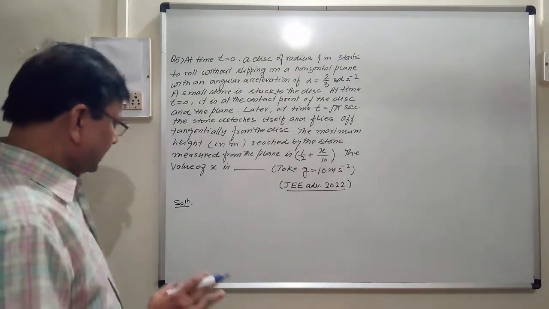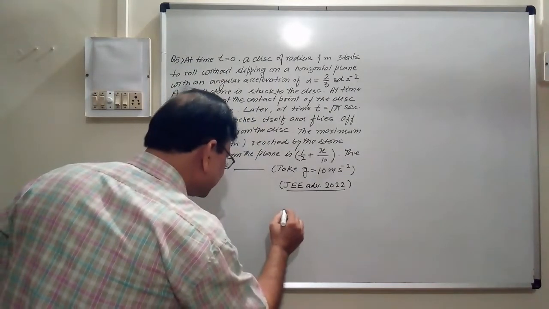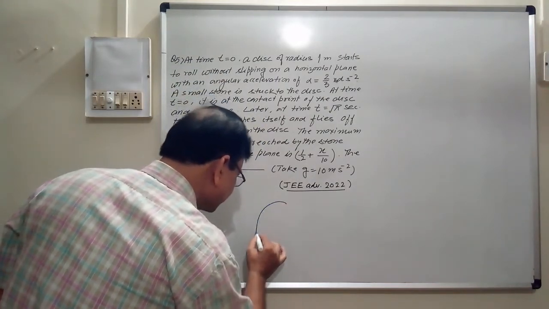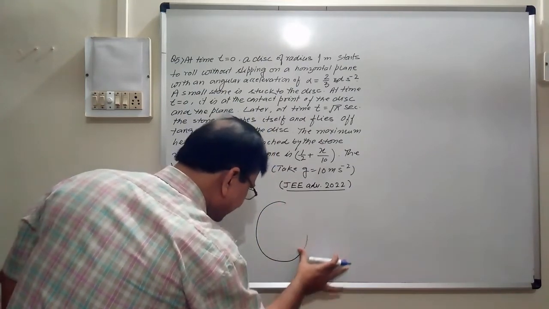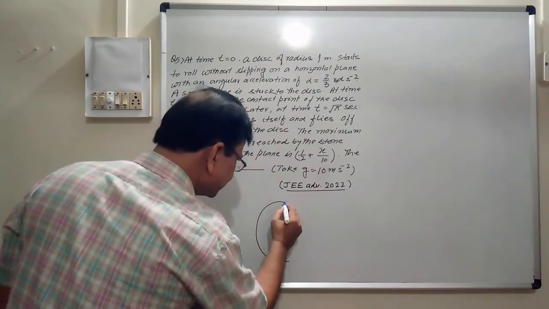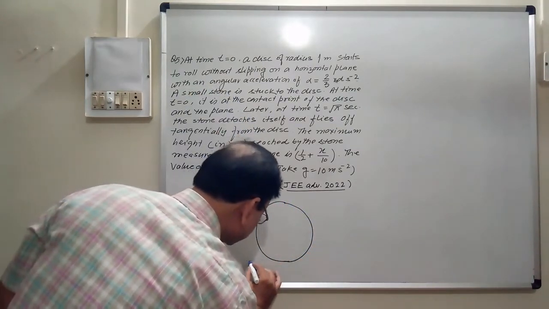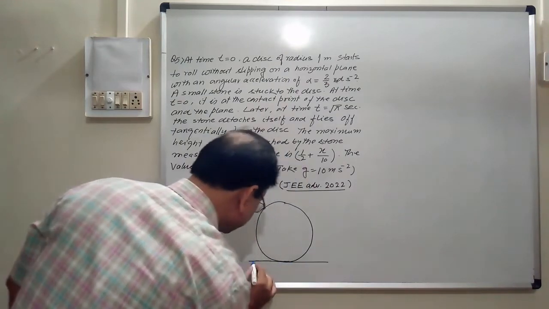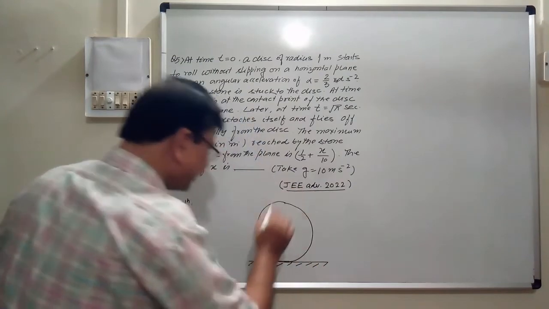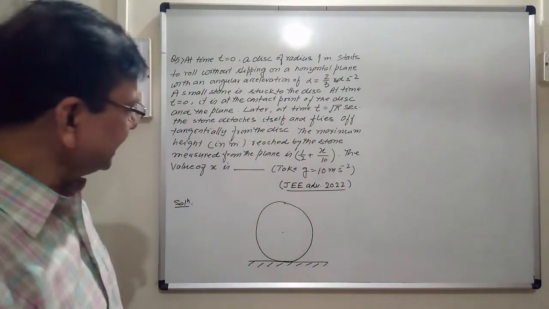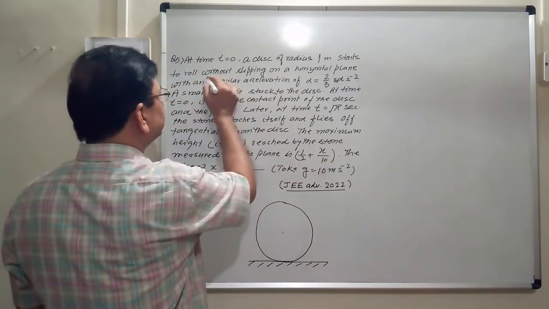Let's proceed. What is given? This is a circular disk, right? It is not made exactly circular, so this is a circular disk and it is rolling on this horizontal surface. Center of this disk is this one. Very important thing is: without slipping.